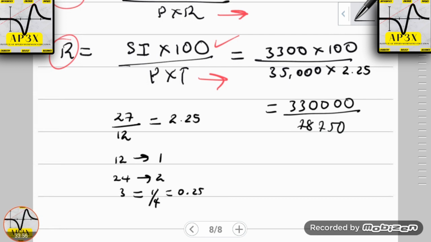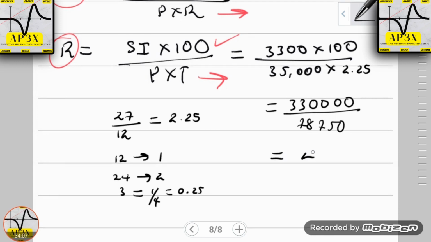Now if we go on our calculator here, 330,000 divided by 78,750 will give us an approximate interest rate of about 4.2%. So 4.2% is the interest rate that this man had been charged on the amount of money that he borrowed.